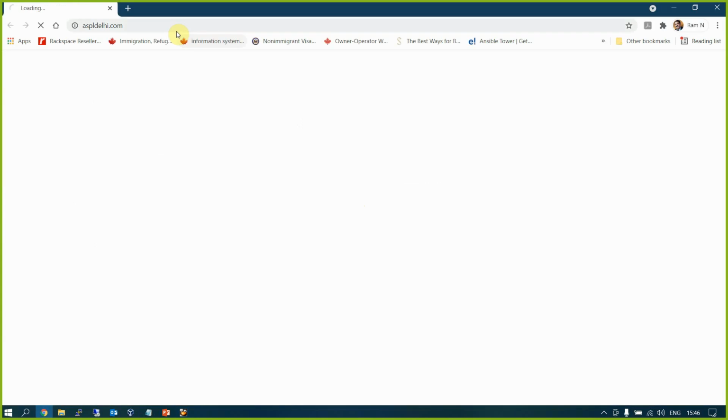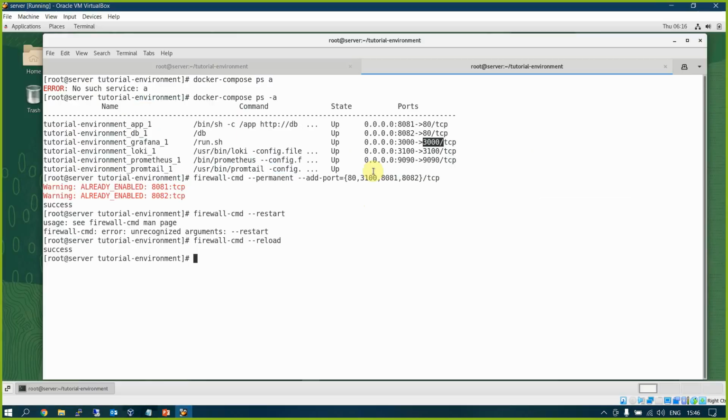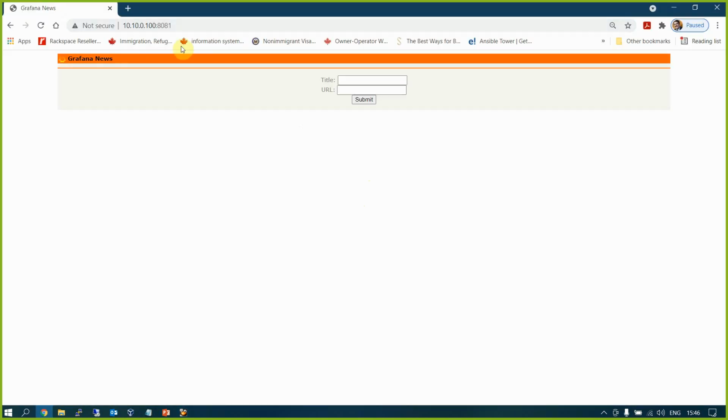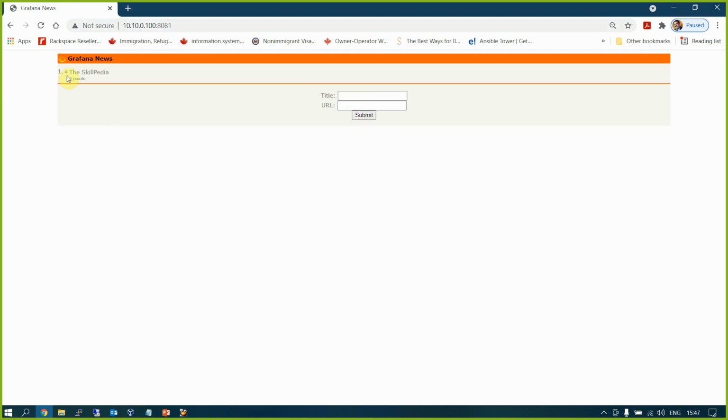So let's access first the application part. Yes, this is the application running at port number 8081, Grafana news. Now type anything here. Let's say I'm typing the name of a website, and I'm typing the URL also, submitting it, and here you are sending some data to the application because we want to monitor some application.